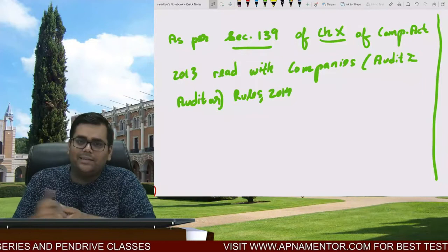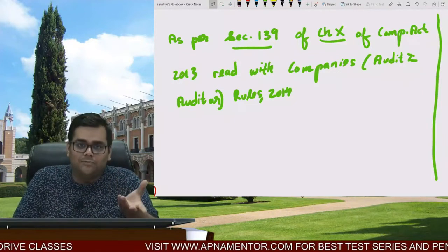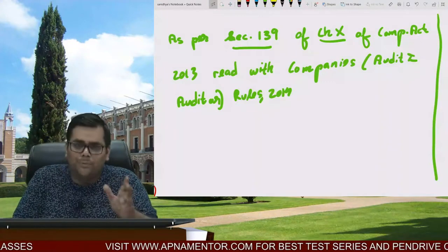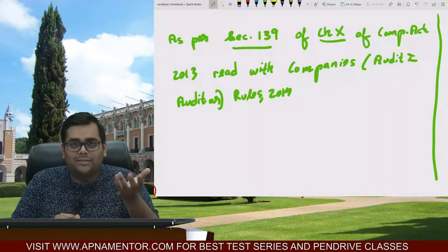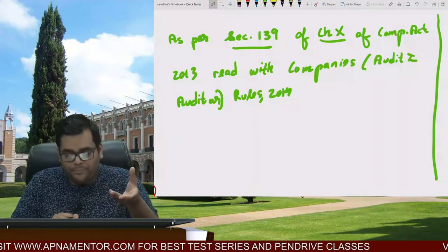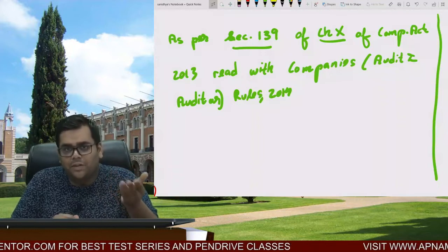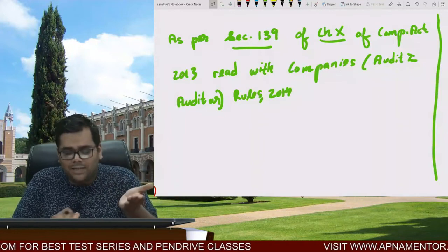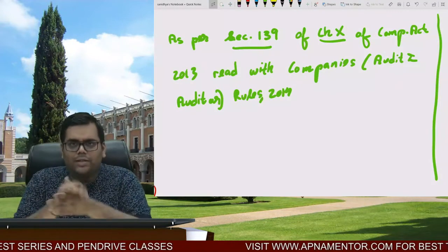Right. Similarly, in case of law, we have chapter number for directors, we have chapter number for investigation, for compromise. You can use that. Alternatively, there are different ways to start an answer, and the starting always matters a lot. For example, you could have also written that the provisions pertaining to rotation of auditors have been contained in section 139 of chapter 10 of Companies Act 2013, read with Companies Audit and Auditor Rules, right?